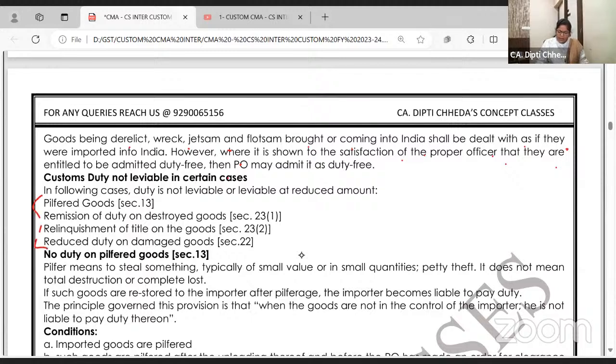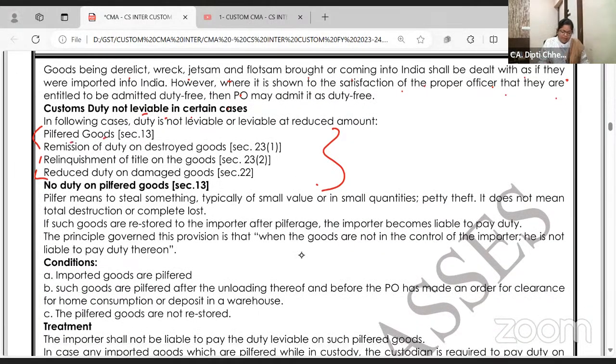Okay. Now, last part for today. Following are the 4 cases wherein custom duty is not levied or proportionately reduced. बहुत simple cases हैं, बहुत simple. The first one, pilferred goods, छोटा मोटा theft. I imported 1000 kgs, yet I have not taken it for home consumption, or I don't want to take it for home consumption. There only at port, I want to park it in the warehouse for any reason.